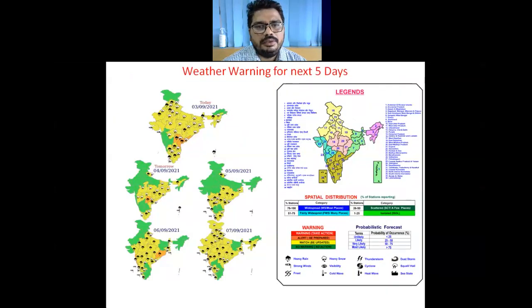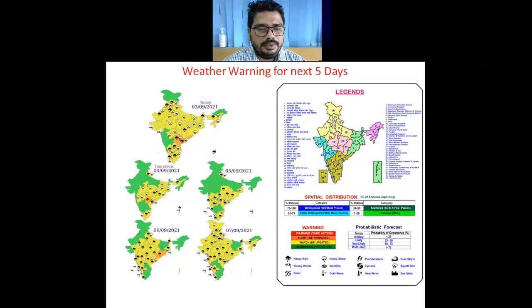So these are the weather warnings for next 5 days. As we can see that today's heavy episode over the parts of northwest India will reduce from tomorrow and will continue this reduction amount of rainfall and heavy episode over northwest India during 4th and 5th. However, again from 6th September, there is a possibility of increase of rainfall over parts of northwest India from 6th and also continue over 7th also.